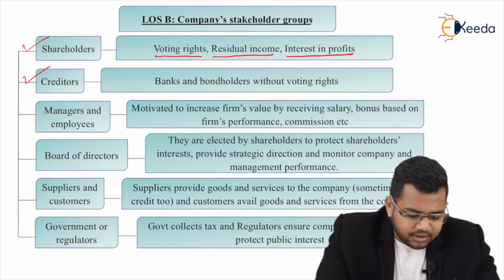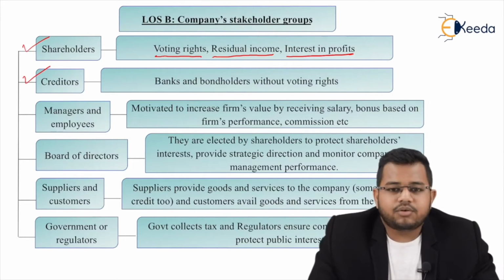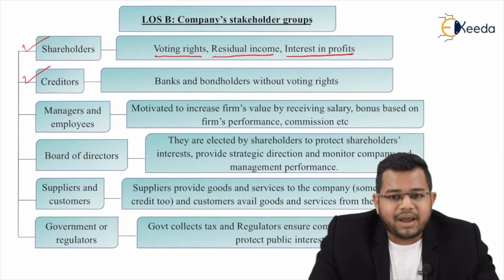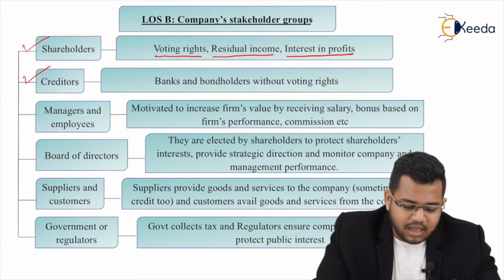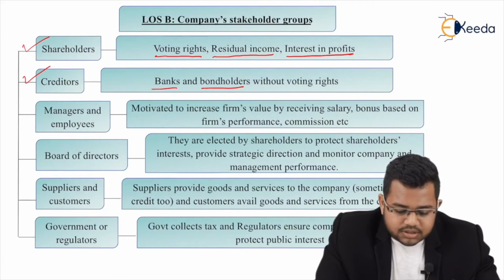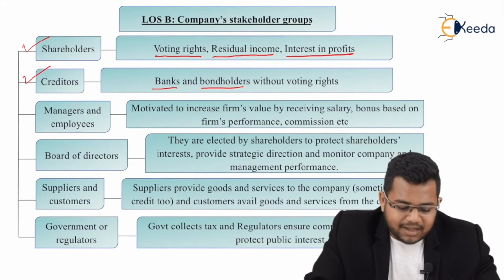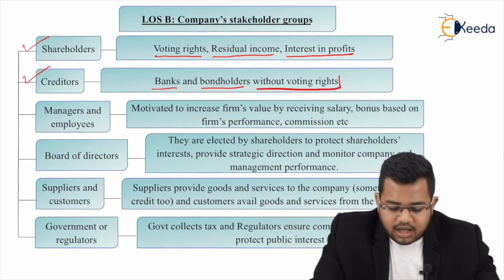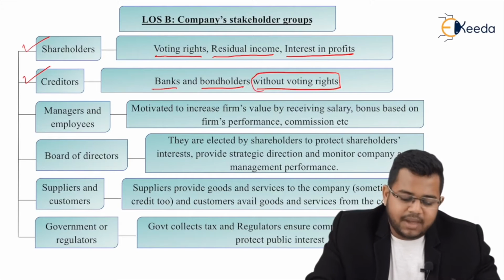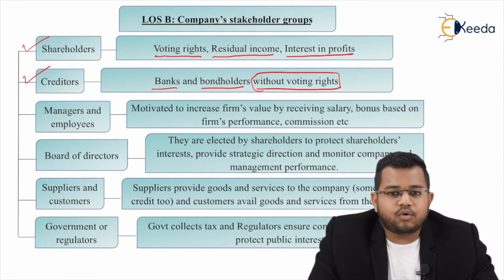Next, creditors. Now, creditors in FRA meant that those are your suppliers from whom you actually purchase on credit. But here, creditors का मतलब थोड़ा vast है. We are considering banks and bond holders in the category of creditors. Basically, from whom you have actually borrowed money. So, banks and bond holders without voting rights. Banks and bondholders won't get any voting right, only the shareholders get voting rights.